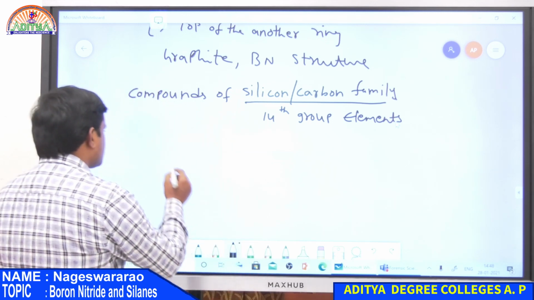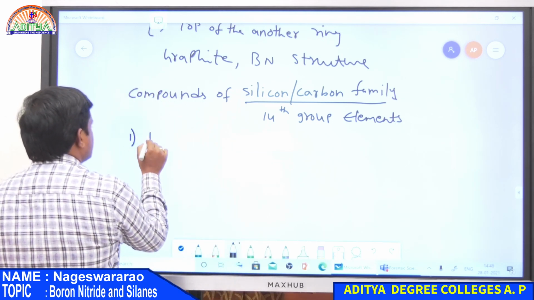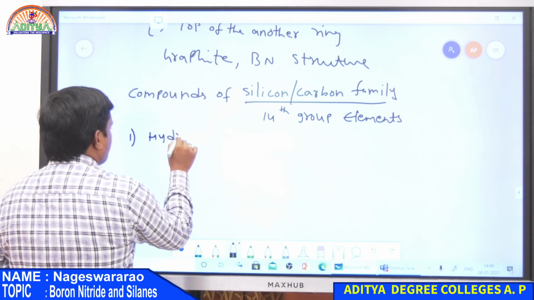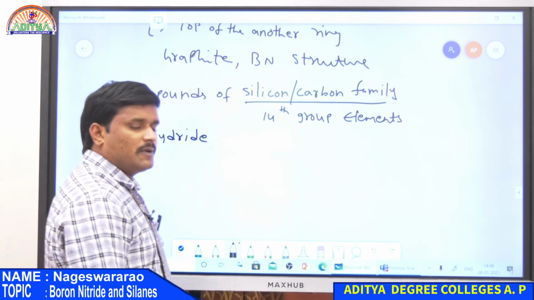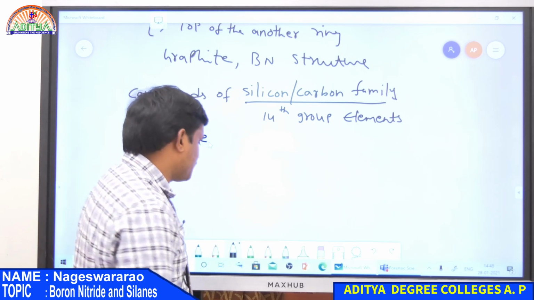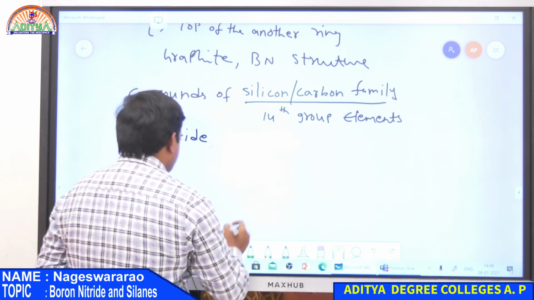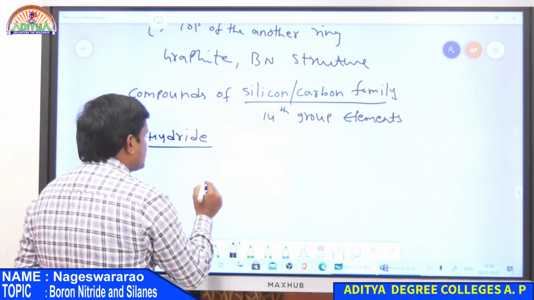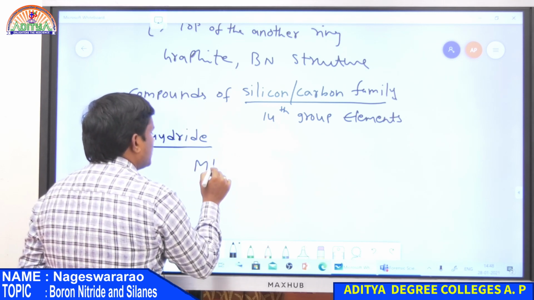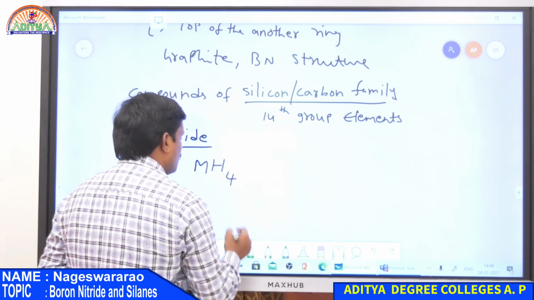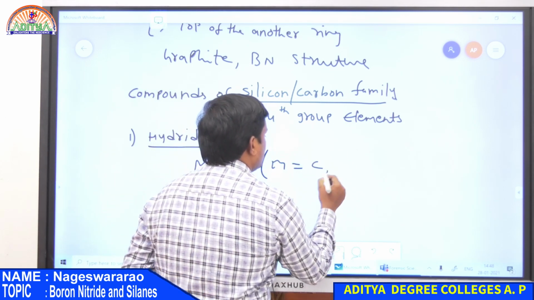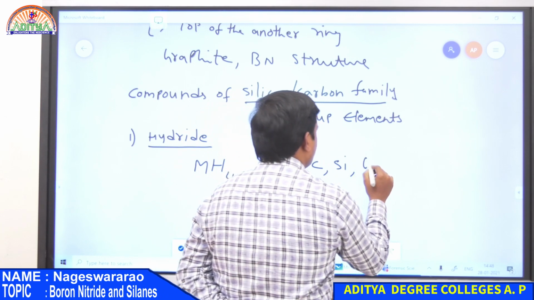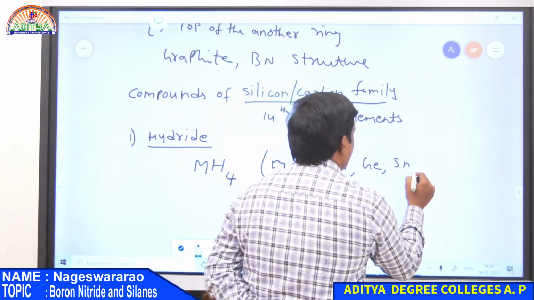So the first one is hydrides. The first compound of 14th group elements is hydrides. The 14th group elements always form hydrides having the chemical formula MH4, where M is either carbon, silicon, germanium, tin or lead.